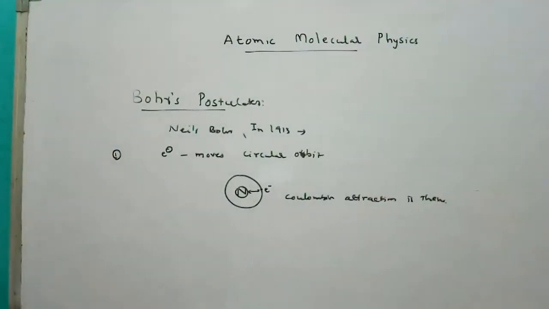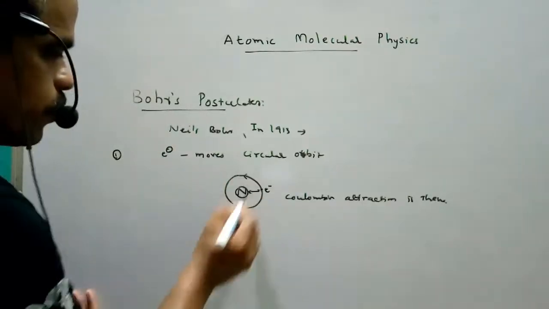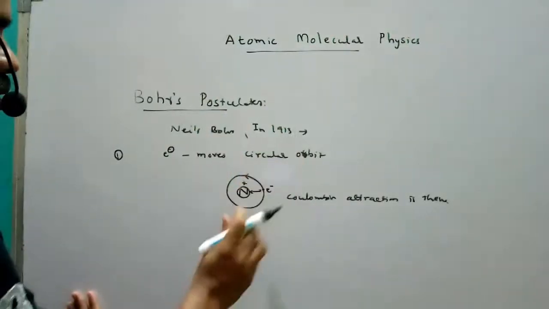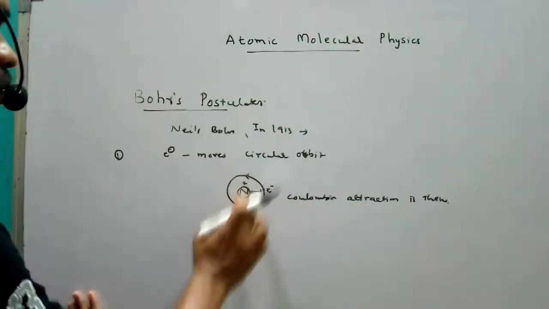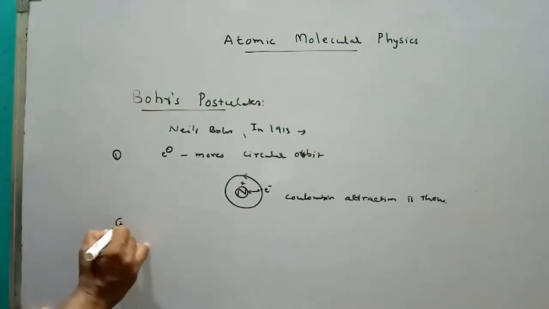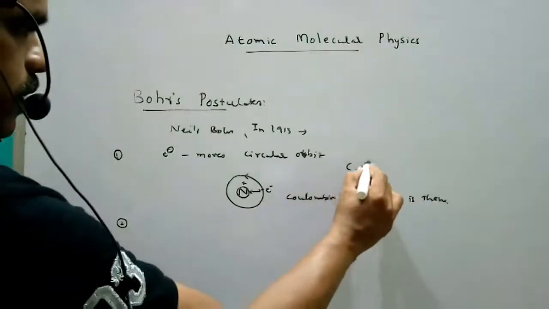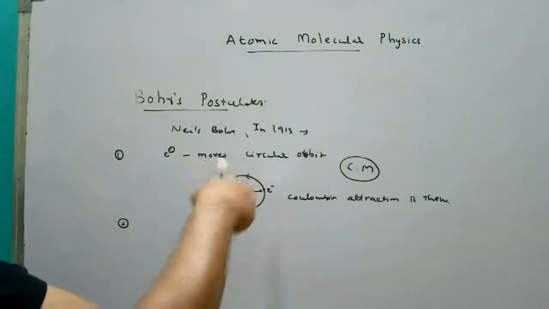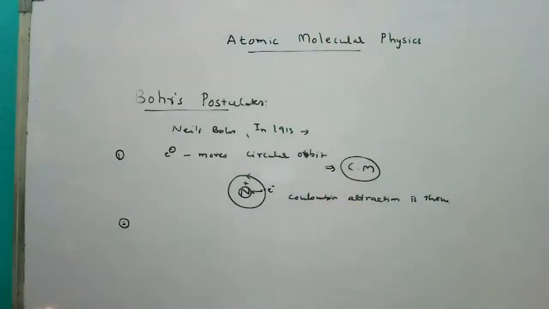This is the first postulate: an electron in an atom moves in a circular orbit about the nucleus. The nucleus has positive charge, the electron has negative charge, so between these two charges a Coulomb attraction force is there. That's why it is revolving around the nucleus. Before going to the second, this is according to classical mechanics principles. The electron revolves around the nucleus in a circular orbit, so this postulate comes from classical mechanics concepts.